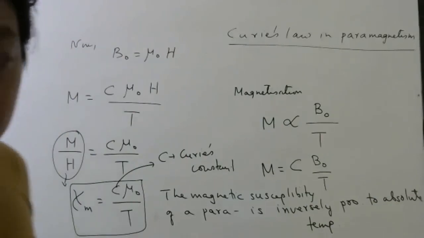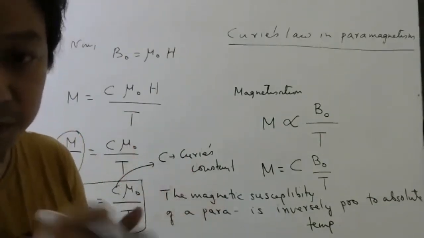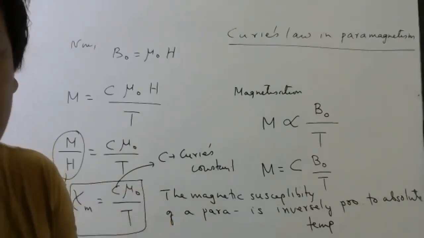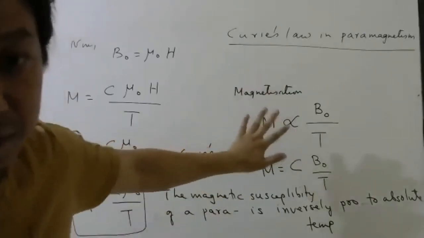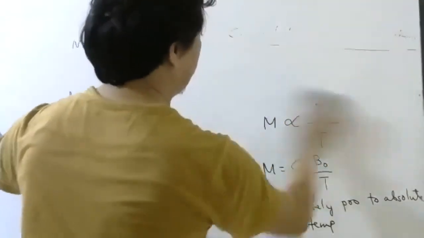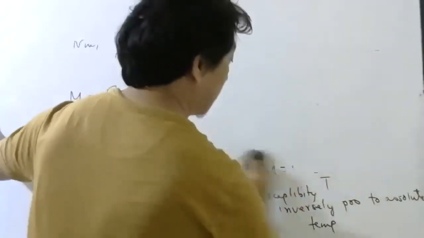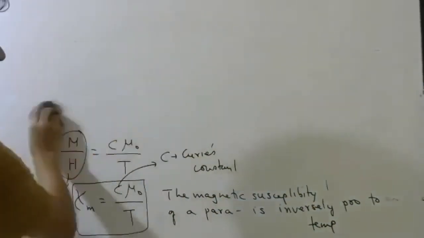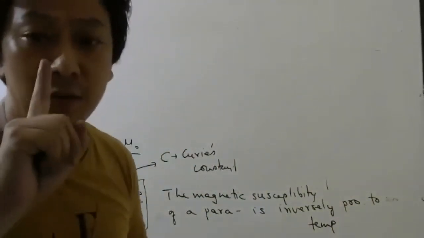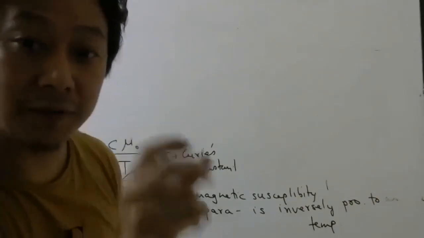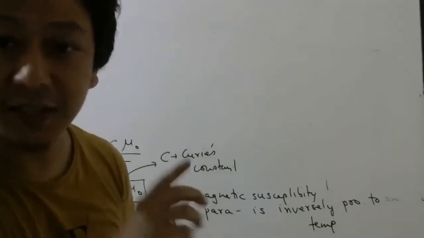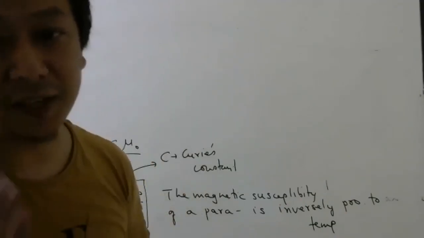In ferro, it doesn't work because in ferro there are domains. So even if temperature changes, because within the domains there are very strong forces between the dipoles, this law is not obeyed by ferromagnetism. So please remember, this law is obeyed only by para. If they ask you to give one difference between para and ferro, you can say: Curie's law is obeyed by paramagnetic materials. Curie's law is not obeyed by ferromagnetic materials.